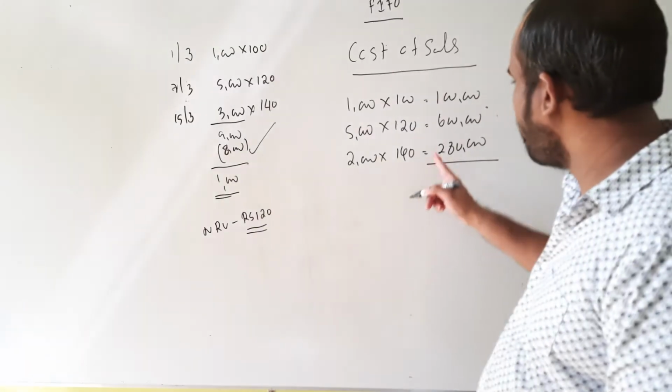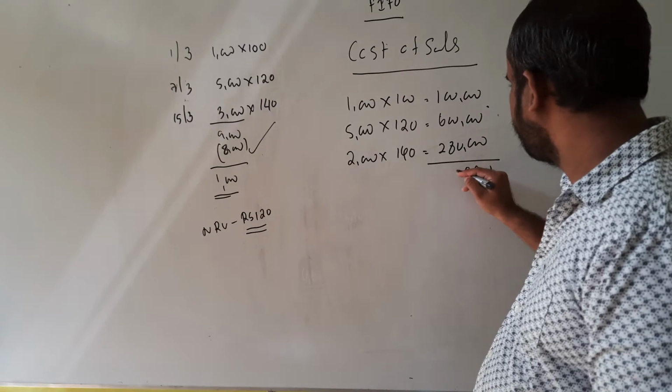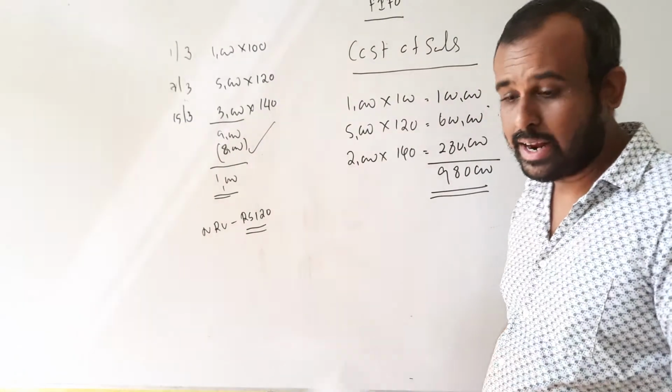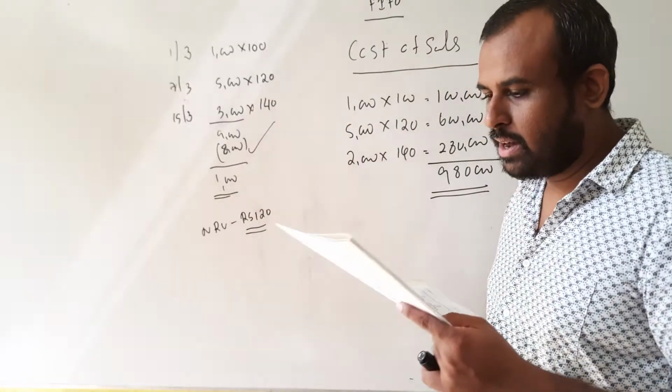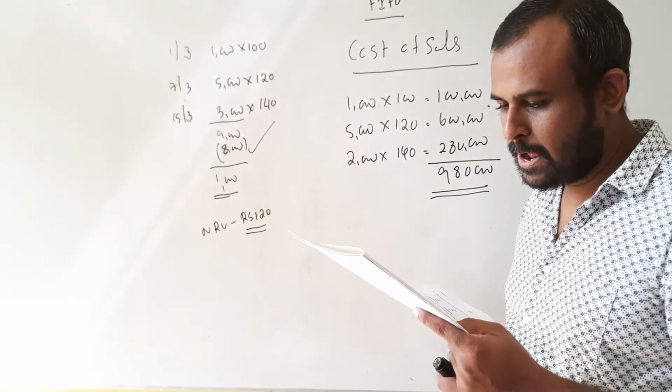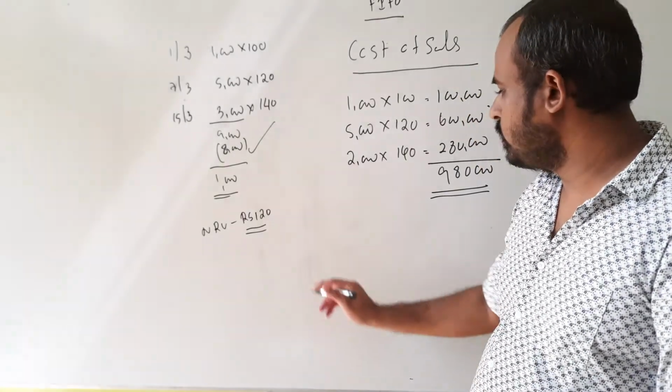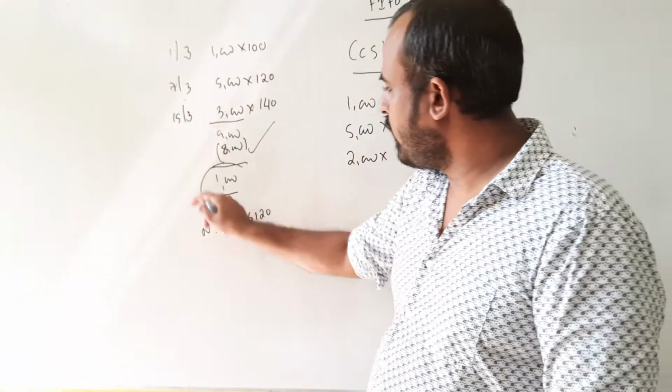Then you can take the value. 1,000 into 100 is 100,000. 120 into 5,000, 600,000. 2,000 into 140 is 280,000. All the cost of sales under the FIFO method, it's 980,000. Yes, 980,000. And then thereafter, you wanted to calculate the value to be shown in the SOFP, right? Closing stock. So there are 1,000 units.